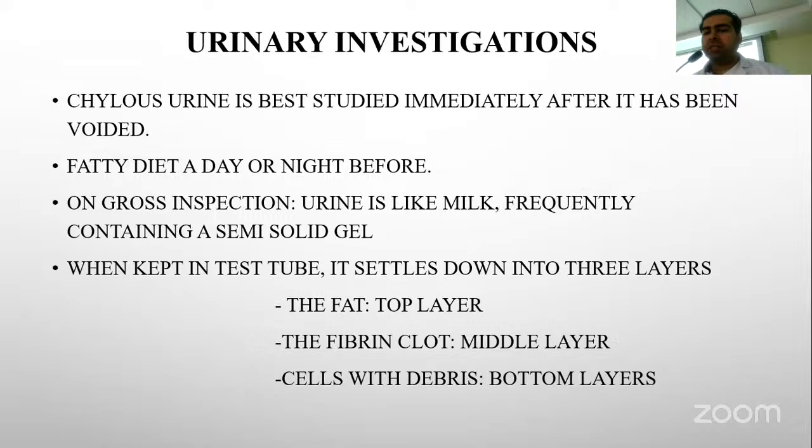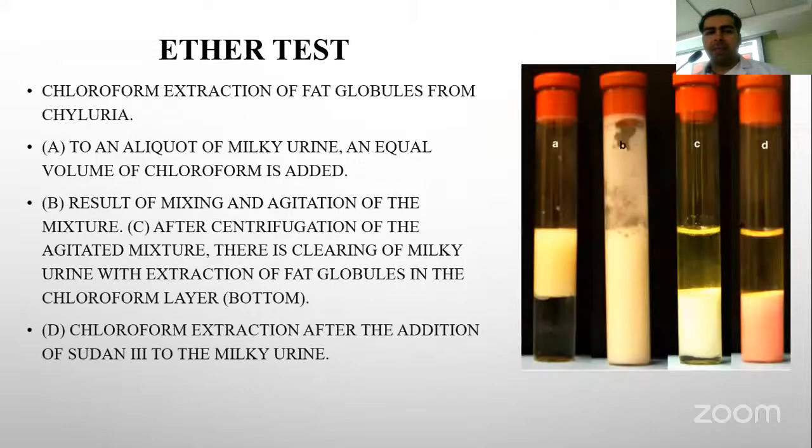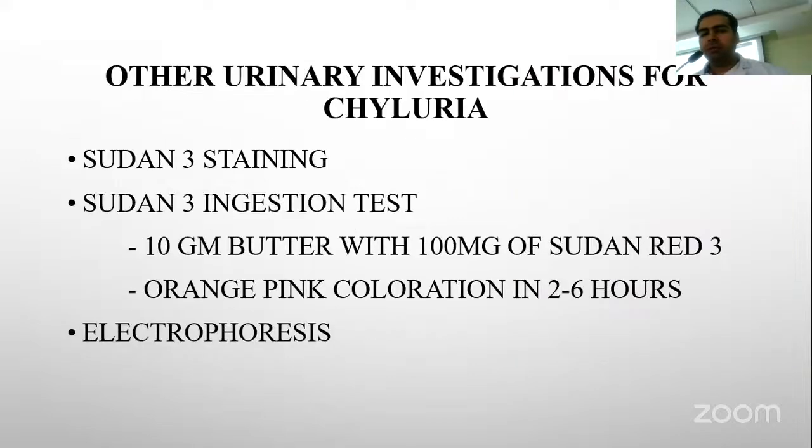Chylous urine is best studied immediately after it has been voided. A fatty diet a day before should be taken by the patient. On gross inspection, the urine is milky. When kept to stand, it shows 3 layers. This figure shows the ether test done for chylous urine. In this, the test tube C shows the separation of the fat globules by addition of the chloroform into the urine. Other urinary investigations for chyluria like Sudan 3 staining, Sudan 3 injection test, and electrophoresis are done.